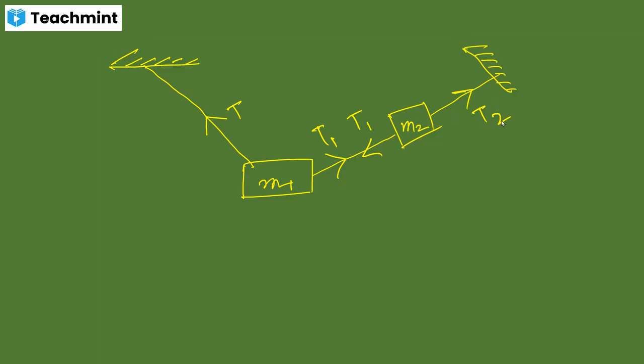But till that time, just understand that the tension forces acting between M1 and M2 are T1. These two forces are action and reaction forces because they are applying onto different bodies. Their direction is opposite, but their values are the same. Right? The tension force acting between fixed surface 1 and the object M1 is T, and the tension force acting between the fixed surface 2 and the mass M2 is T2.